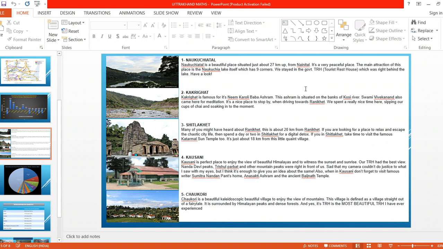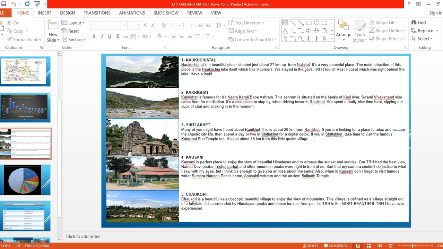Very good. Most people visit the Nainital place. Yes or no? Everyone wants to go once in a lifetime to Nainital, right? So from Nainital, this place is 27 kilometers. Which place is this? Yes, Naukuchiatal.